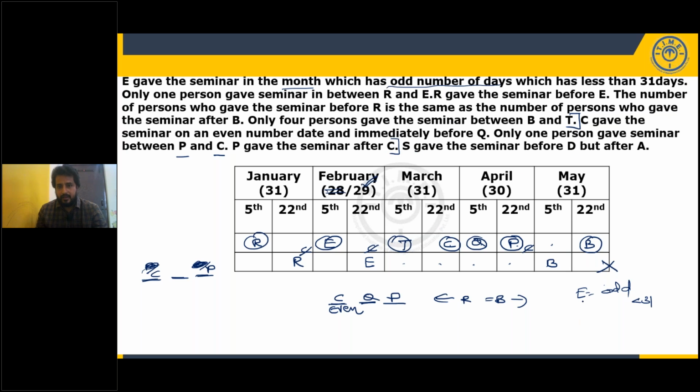Now what is given? S gave the seminar before D. So somewhere before D, S will be there, but after A. So A gave before S. So A, S, D should be in the arrangement. So where do we have the vacant places? Jan 22nd, Feb 22nd, May 5th. So in the same order, A, S, D. So here is our final arrangement: R, A, E, S, T, C, Q, P, D, B.